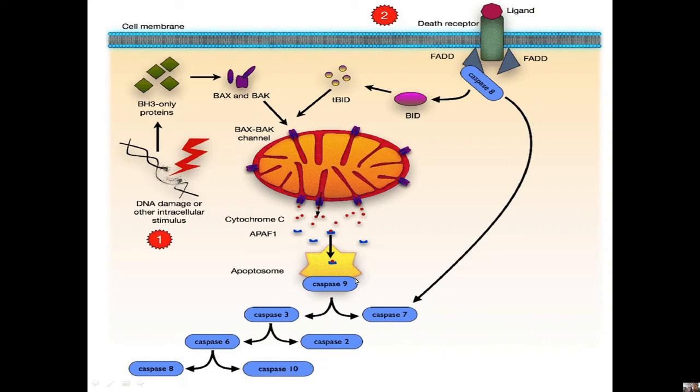The activation of caspase 9 is by means of its own simple assembly. That means it doesn't require any proteolytic cleavage of its inhibitory proteins, like we have seen in caspase 8. It is simple assembly that activates caspase 9. Once activated, it activates subsequent caspases, and finally that activates CAD and also degrades some other proteins like PARP, etc. Finally, that leads to cell death. So this is the real mechanism behind the intrinsic apoptotic pathway.